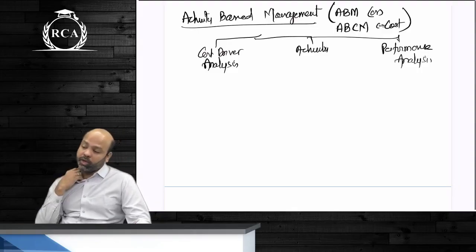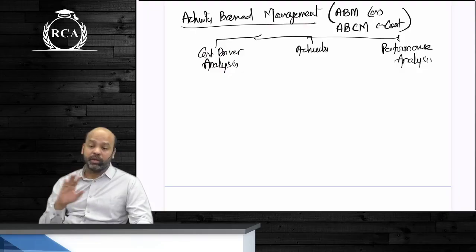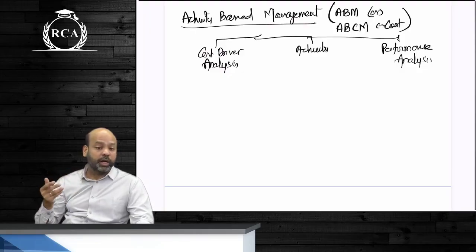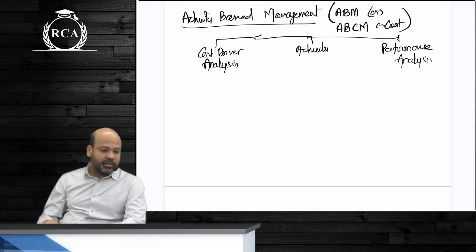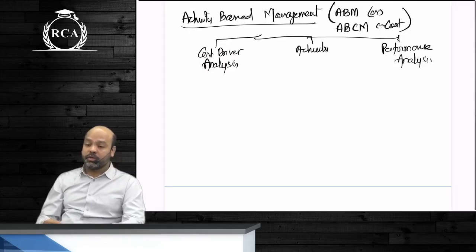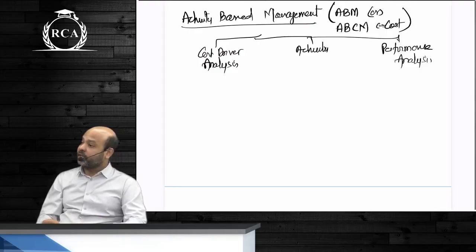Anything that adds value to the end customer is termed as a value added activity. You cannot eliminate these activities. You can only try to find out how you can perform these activities better. Non-value added activities, on the other hand, are something that is performed by the organization that does not add any value to the customer. So, can you name any non-value added activities? The other day I gave an example while explaining concepts.